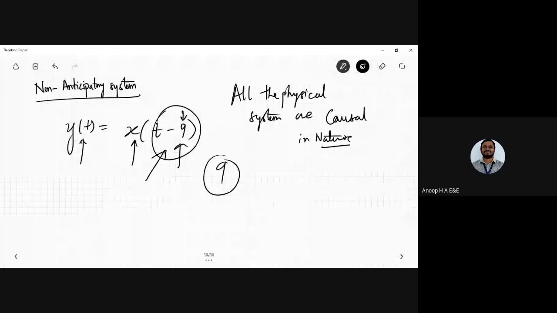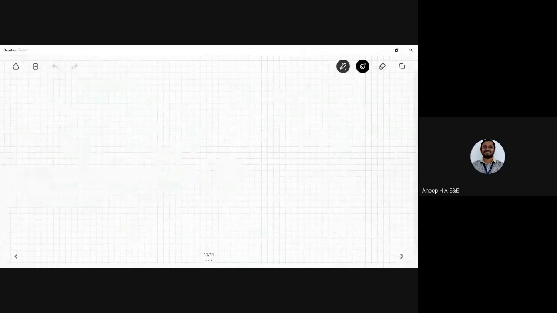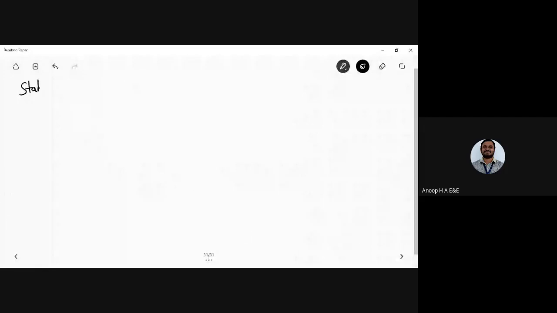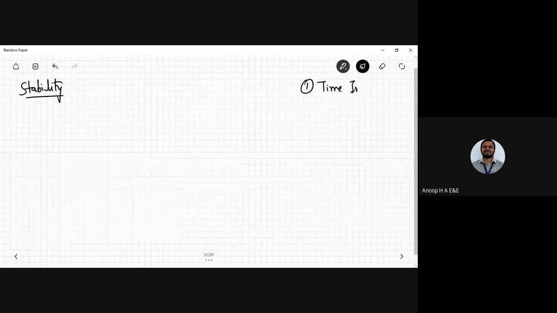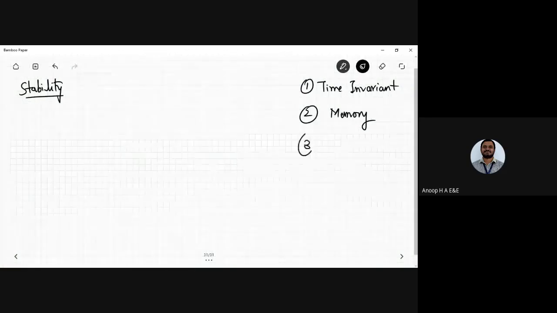Okay, so there is one more property and we will wind up. We have three more properties which we need to discuss. The next one is the stability of the system. That is one thing I wanted to highlight. We are left with time invariant. Next, you will have memory. In the next class, I'll discuss it. Memory. Next one, you will have invertibility.